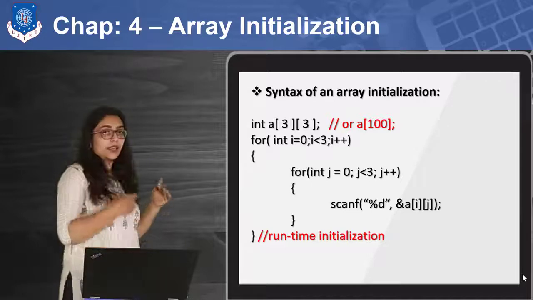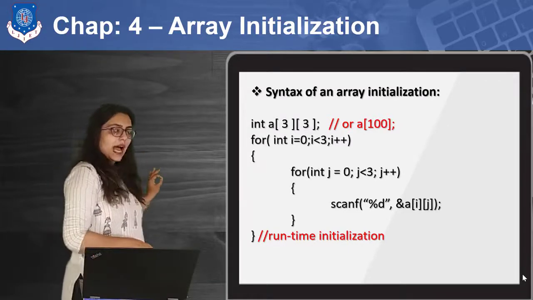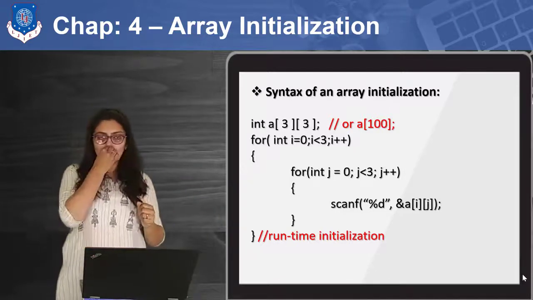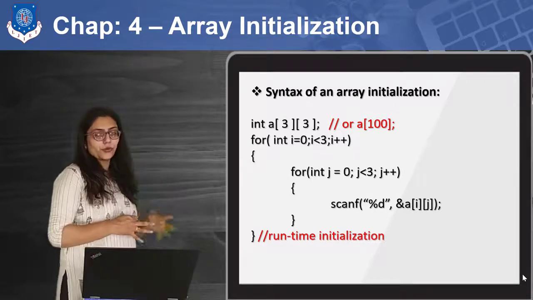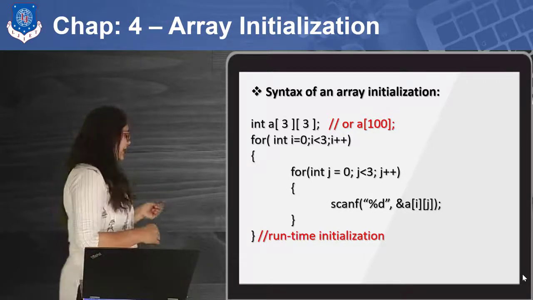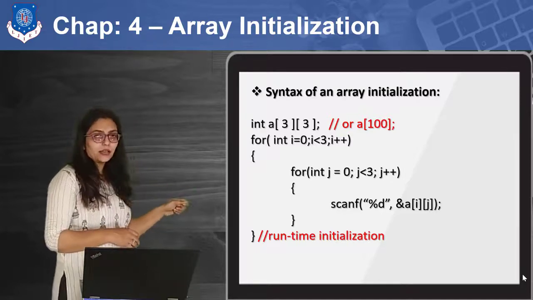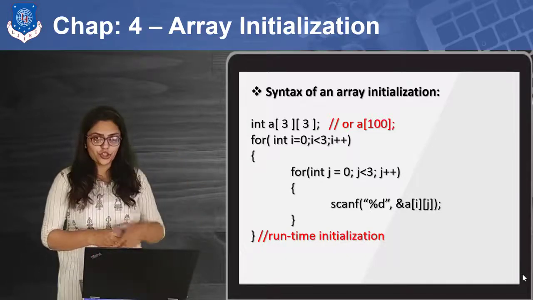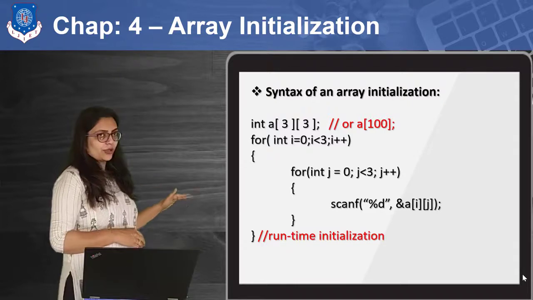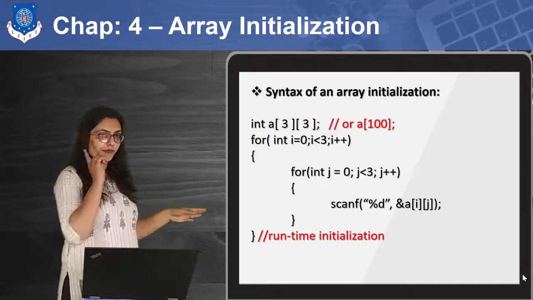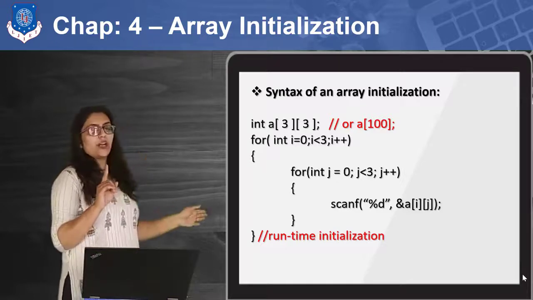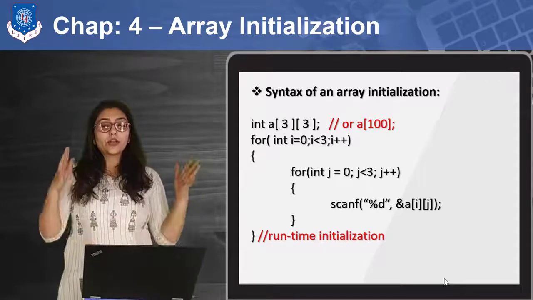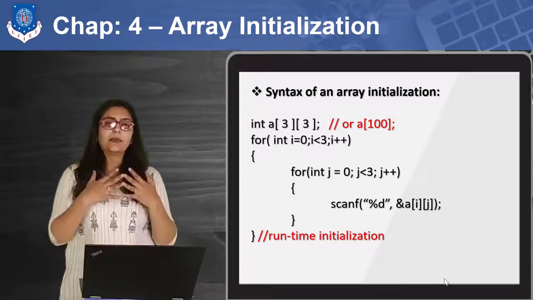So here I have taken a nested loop, because for a single value of i, the inner loop runs 3 times, for each value of i. So this is how I can use scanf inside the nested loop to get the values. But now you will not write a[i], because that means no unique identification. So you have to write &a[i][j]. If i equal to 0 and j equal to 0, the value will be placed inside a[0][0], that is the first element. If i equal to 0 and j equal to 1 now, then the value will be placed inside a[0][1]. So this is how runtime initialization can be done.